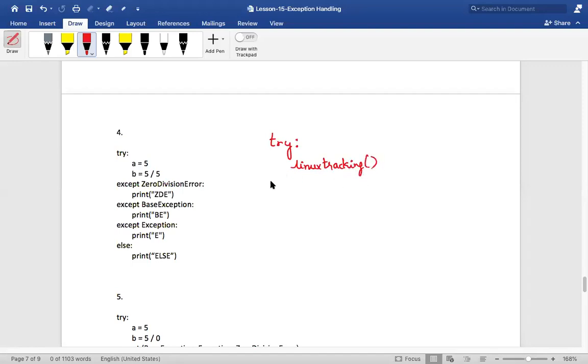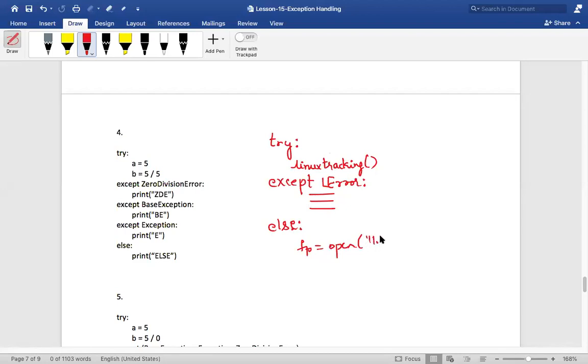So I was tracking if this code is working on Linux or not. If it was not working on Linux or giving an error, I was handling that error over here. Let me call it Linux error. So these were all user defined exceptions. And if I was working on Linux and it did not give any error, then in the else block I wrote the code for opening the files related to the Linux operating system.